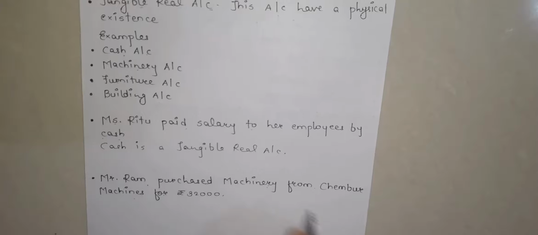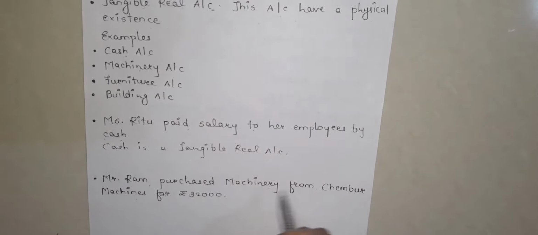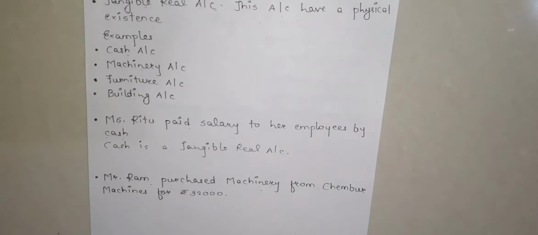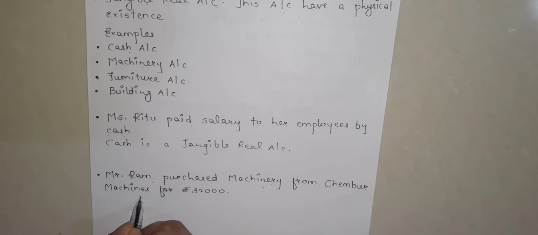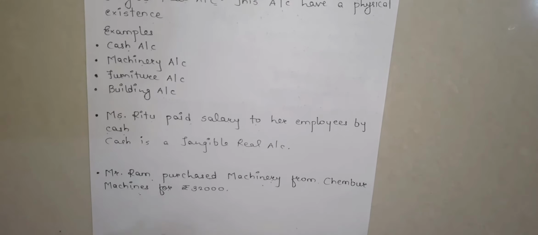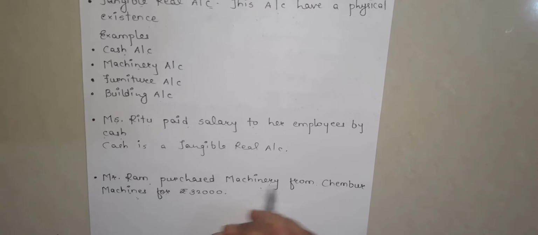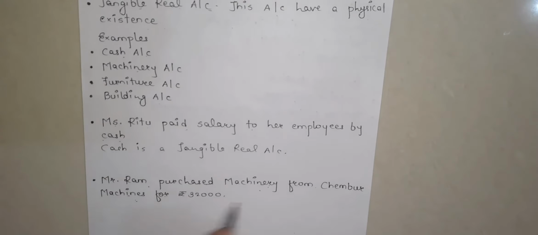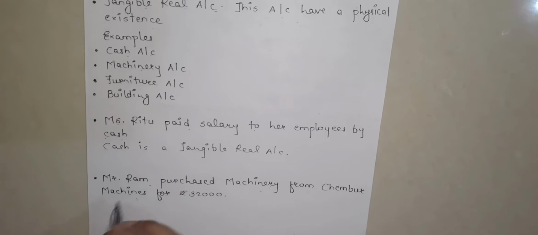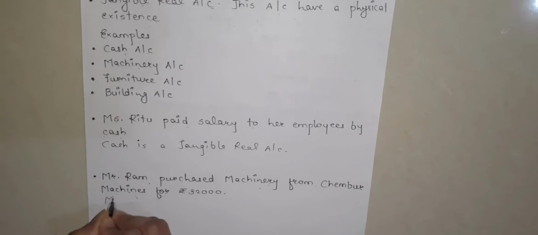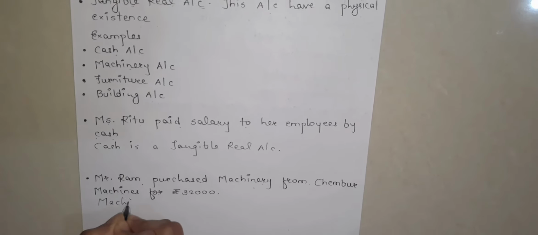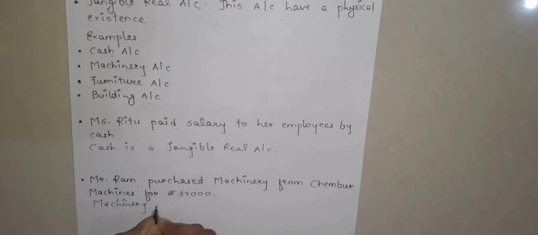Machinery is an impersonal account, that is tangible real account, and Chembo Machines, it is also a tangible real account. So machinery is a specific account over here given to us. So we will write down machinery account is a tangible real account.